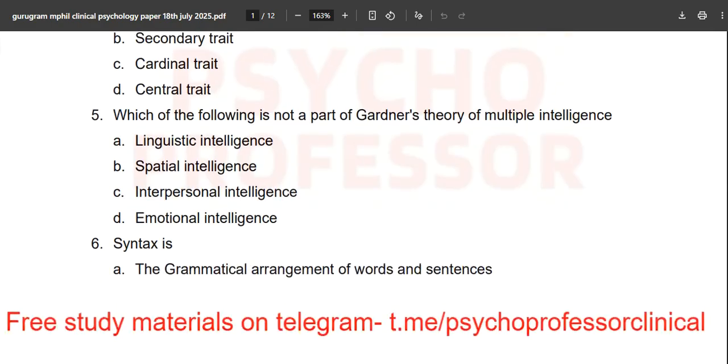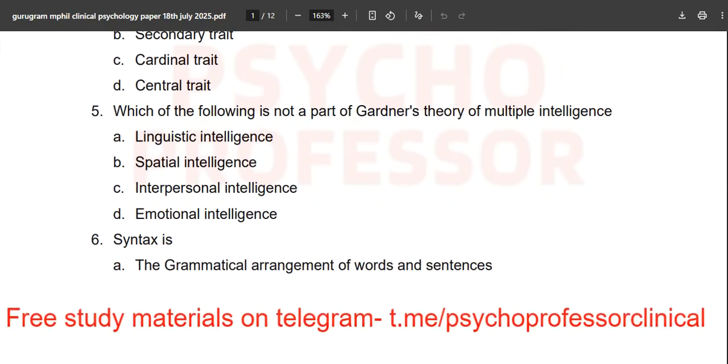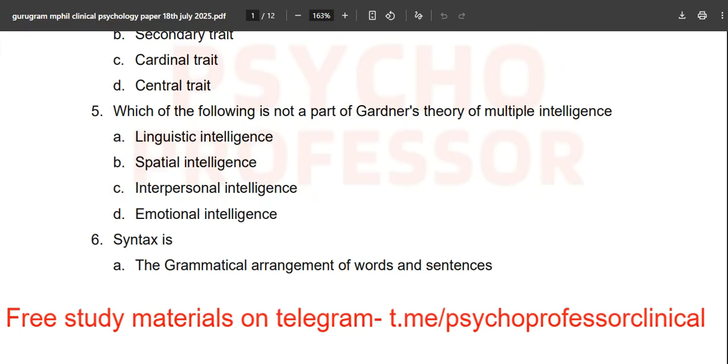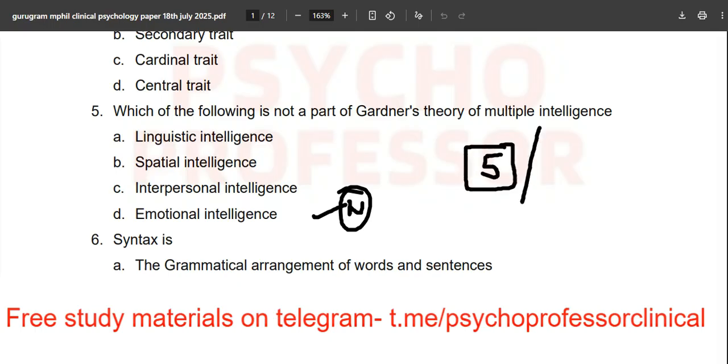Now, which of the following is not a part of Gardner's theory of multiple intelligence? Once again, a simple, basic, easy question: linguistic, spatial, interpersonal and emotional intelligence. So obviously you will mark option D, emotional intelligence. That is coming from Goleman, and Salovey and Mayer. This can be read in NCERT as well.